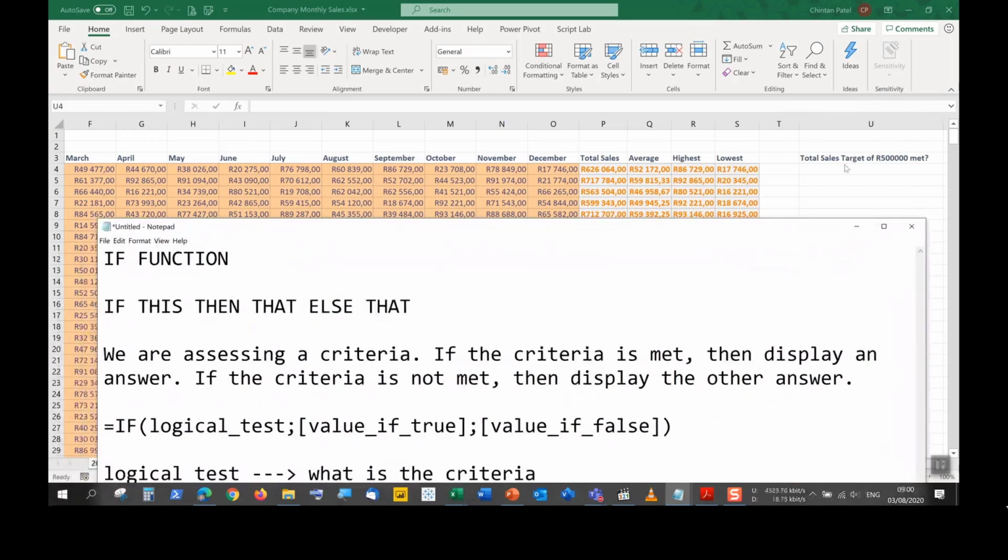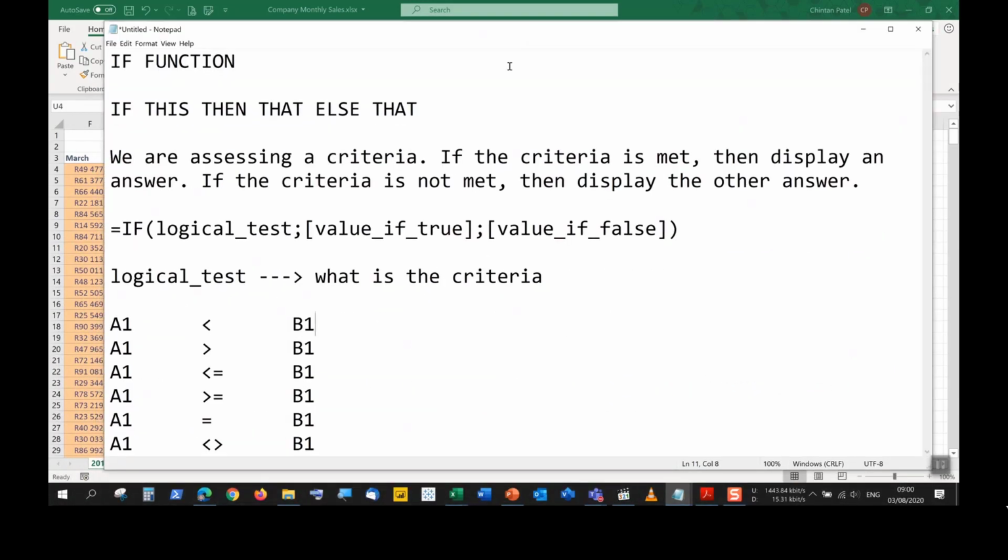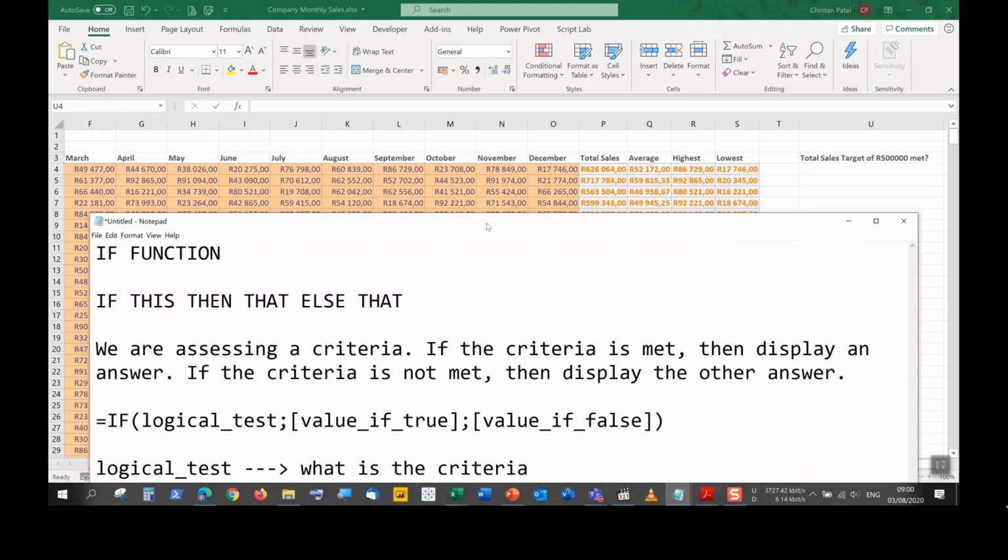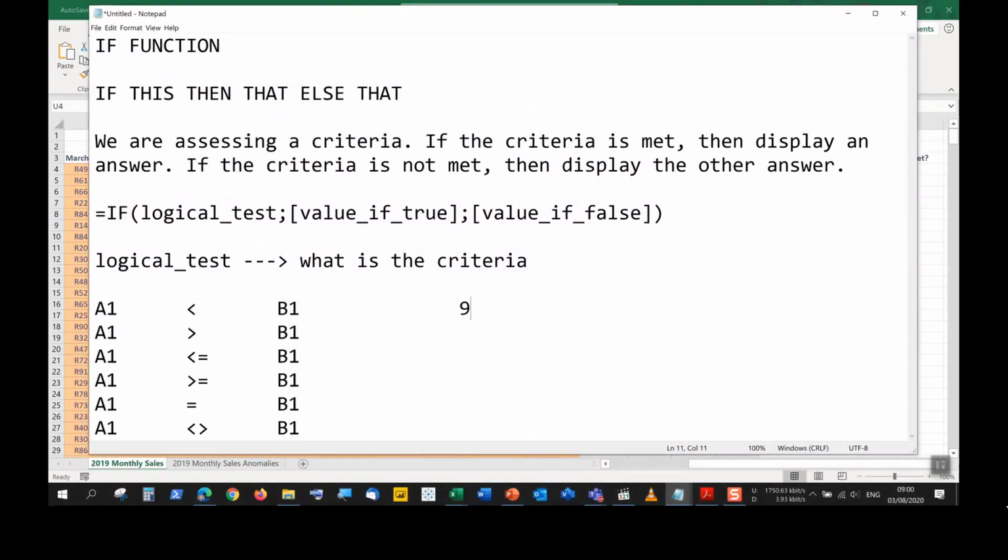Our question over here is: is the total sales target of 500,000 met? With a question mark. So we want to see if something has met 500,000. So looking at our first example, we want to see here, has P4 met the criteria of Rand 500,000? So that's what we currently have. So we need to identify keywords here. It's very important, and the clues are in the keywords here.